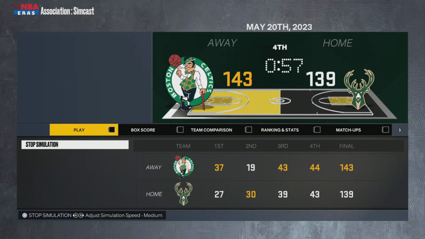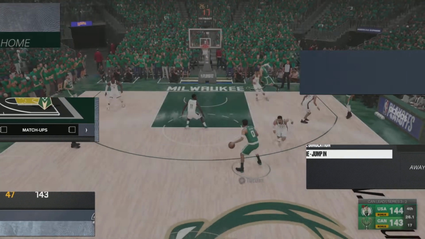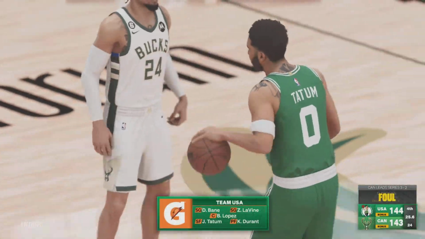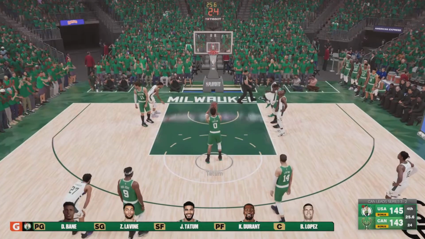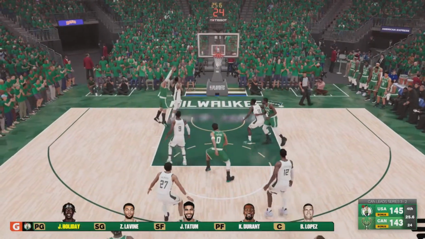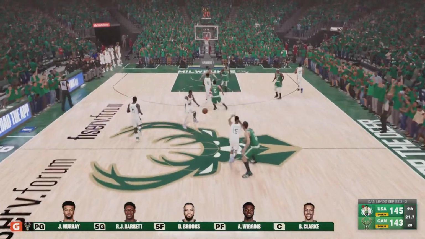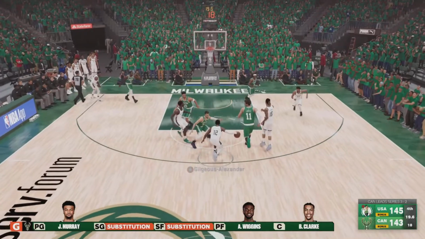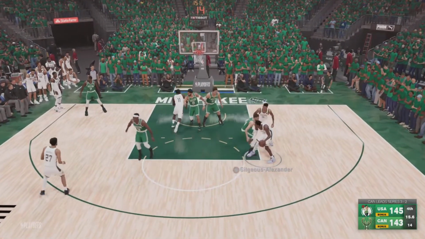6-point game here, a minute left, and this could be a game we jump in. This is going to be a game we jump in. 1-point game, Team USA up, and they have to foul. So yeah, I'm planning on jumping in, as long as the games are close, I'm going to jump into every game that I possibly can, just to show you guys. I'm not actually playing in these games, I'm just letting it play through, letting the CPU control everyone, but it is interesting to watch as well.